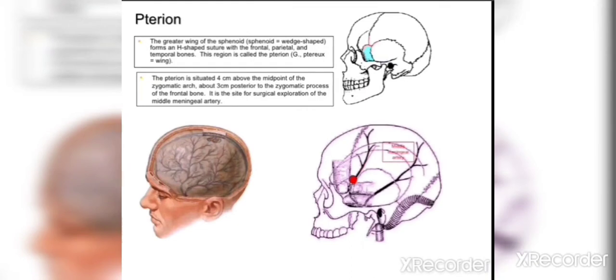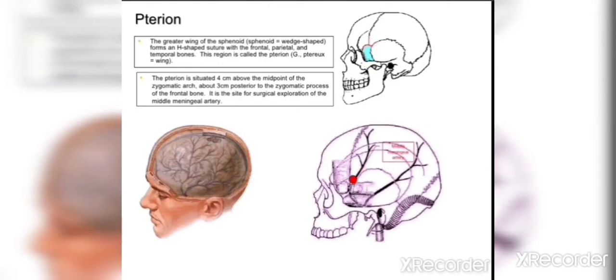Then pterion. Pterion is the point where the greater wing of the sphenoid and the frontal bone, parietal bone, and temporal bone meet. So this region is known as pterion, and pterion is situated 4 cm above the midpoint of the zygomatic arch, about 3 cm posterior to the zygomatic process of the frontal bone, and it is a surgical site where we can find the middle meningeal artery.